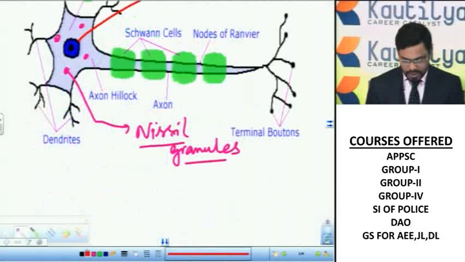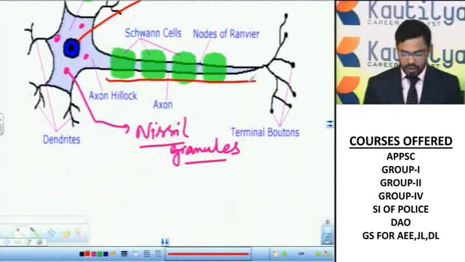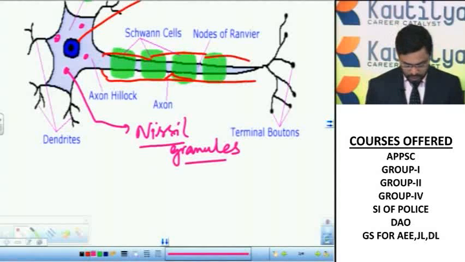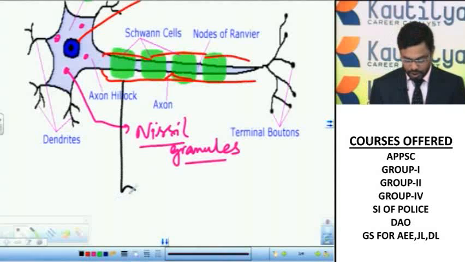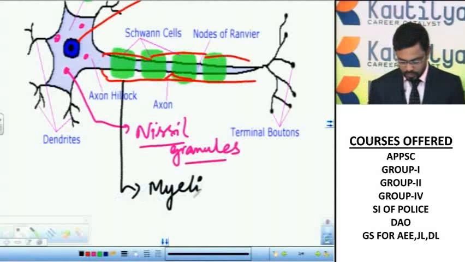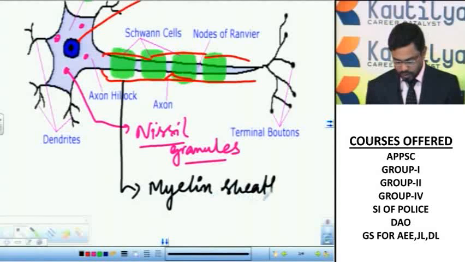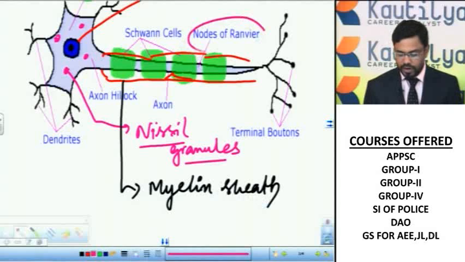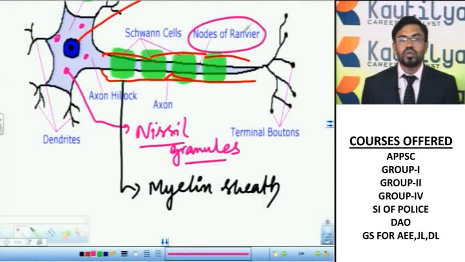A long process which arises from the cyton is called an axon. The axon is covered by a sheath-like structure called the myelin sheath, the protective sheath covering the axon. Here and there the myelin sheath is absent, thereby forming a constriction. This constriction is called the node of Ranvier. These nodes are useful for fast movement of the nerve impulse.